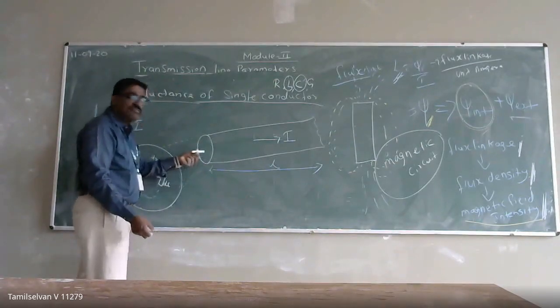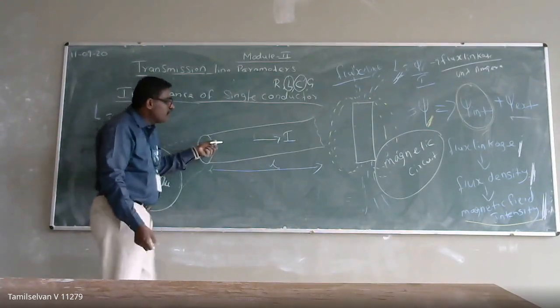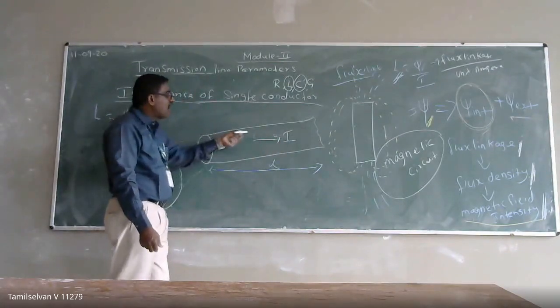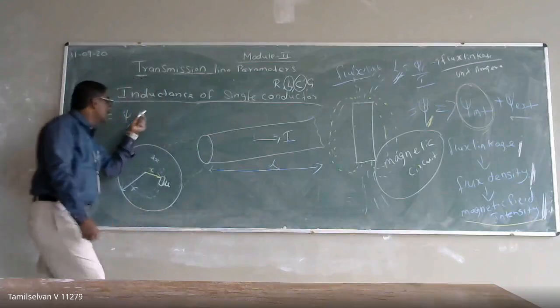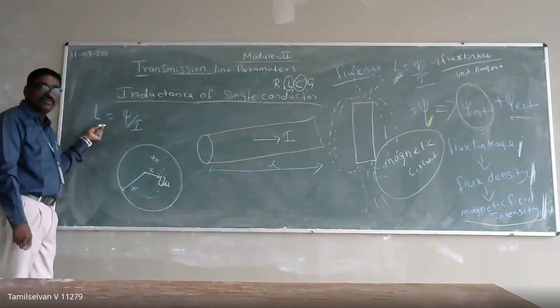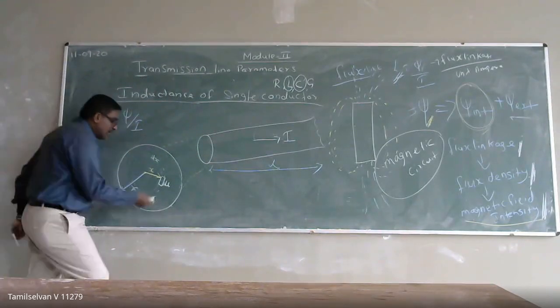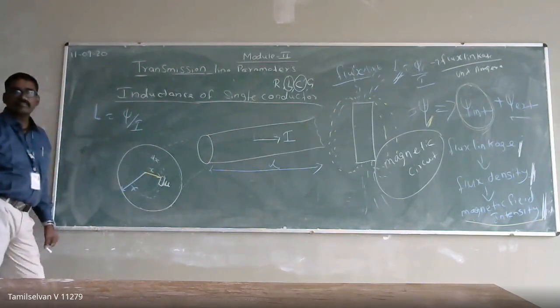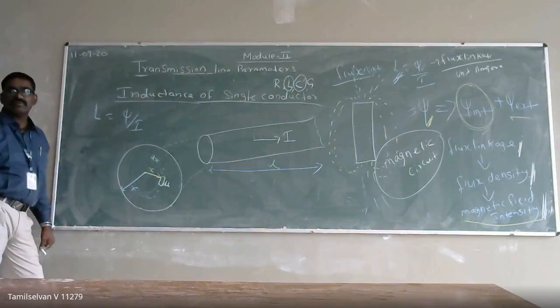If I calculate the flux linkage due to the magnetic lines of force inside the conductor and due to the magnetic lines of force outside the conductor, then I can calculate my inductance. If any current is flowing, what is my area? An area at distance x on the circumference.